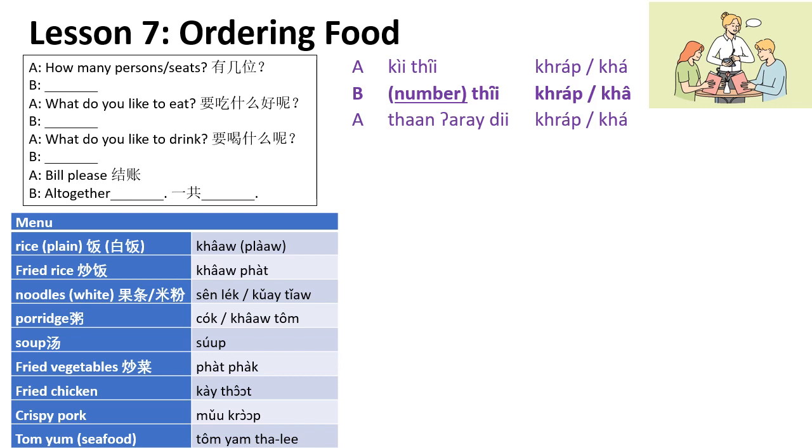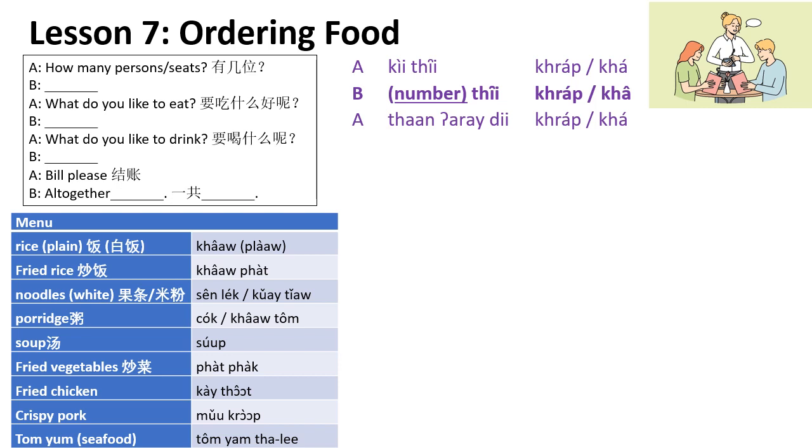How about porridge? Chinese like to eat porridge, right? There are two types of porridge in Thai. One is called zop. Zop is actually the porridge that has been cooked for a long time until you don't see the grains. So that's called zop. And the other one is called khao tom. Khao tom is just white rice, and they put it in a flavored soup to cook for a while. So you still can see the grains of rice. So depending on which kind of porridge you're looking for, zop or khao tom.